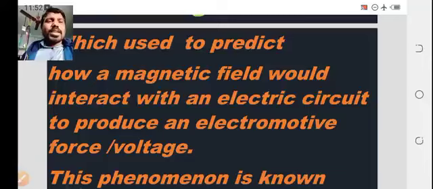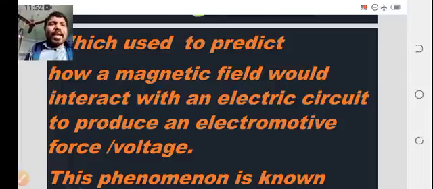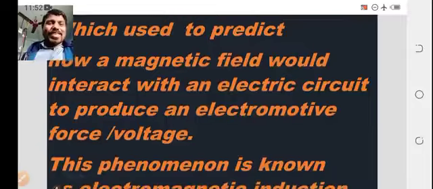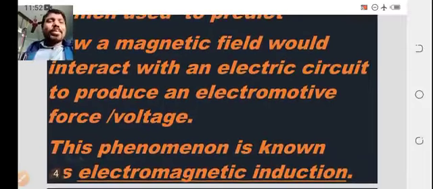It is producing electromotive force, in other terms called voltage. The production of electromotive force with the help of an electric circuit and magnetic field is known as electromagnetic induction.